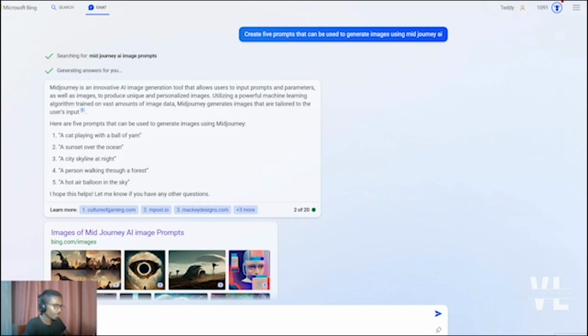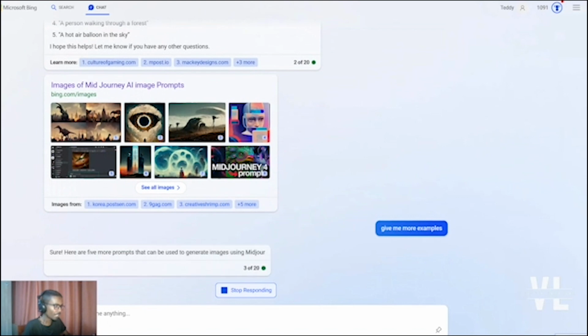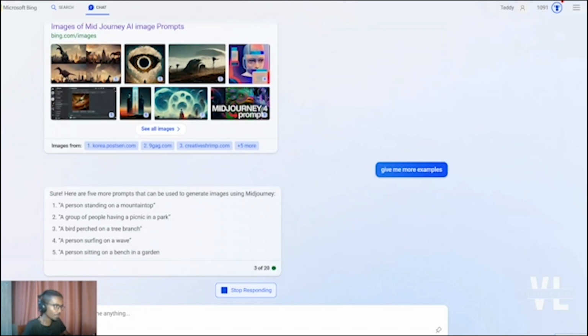You can ask Bing Chat to give you more examples. We can generate more prompts just by adding the sentence, give me more examples.